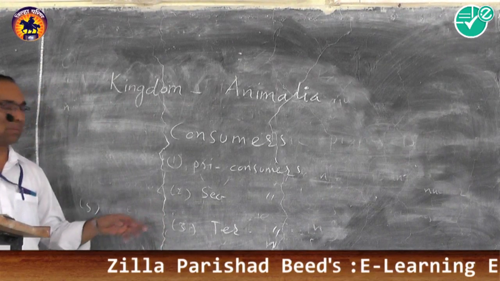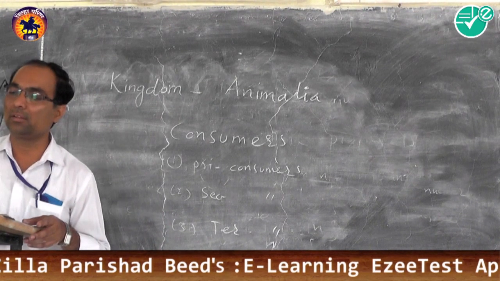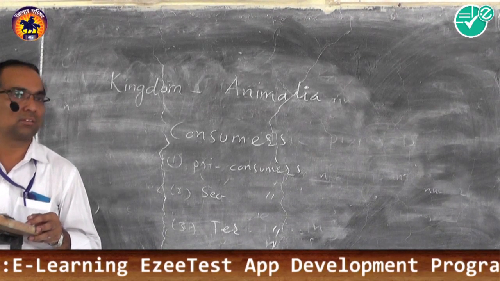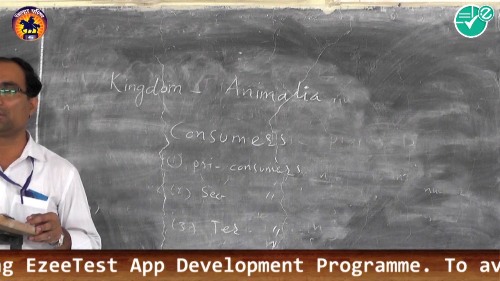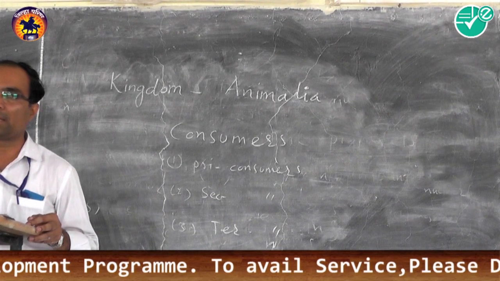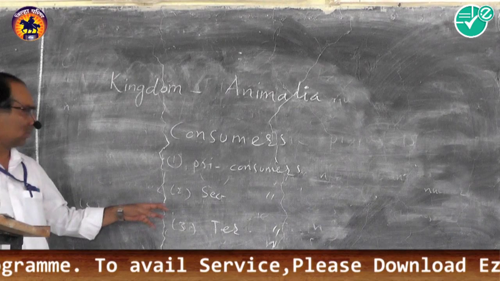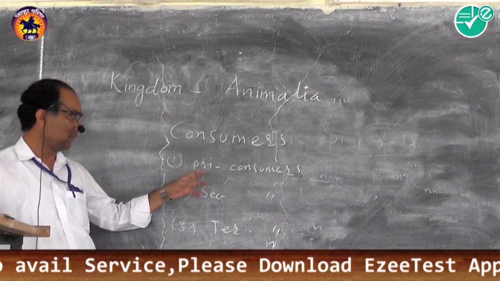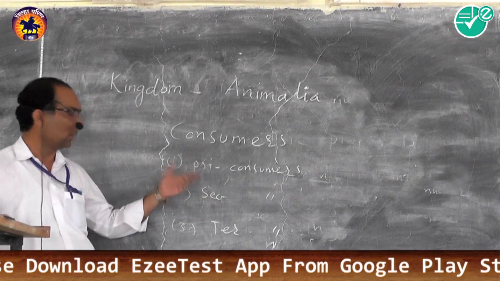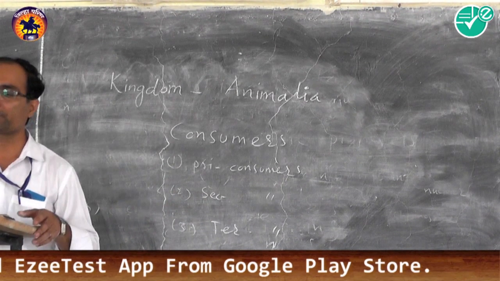Step by step, primary consumers eat grass, like rabbit, deer, etc. And after that, secondary consumers eat primary consumers, and tertiary consumers eat secondary and primary consumers.